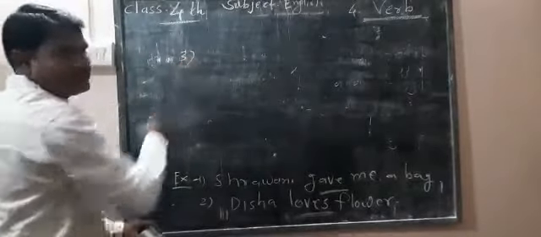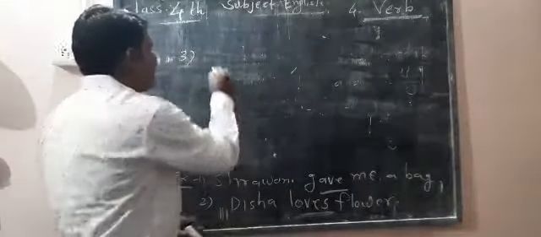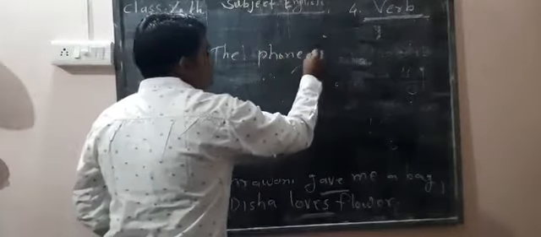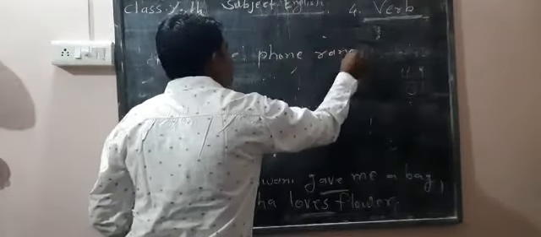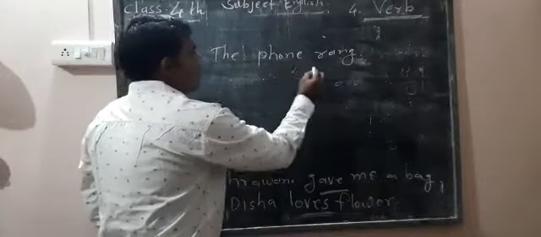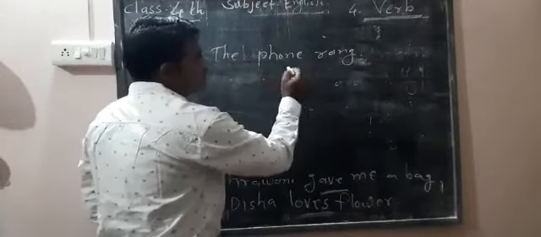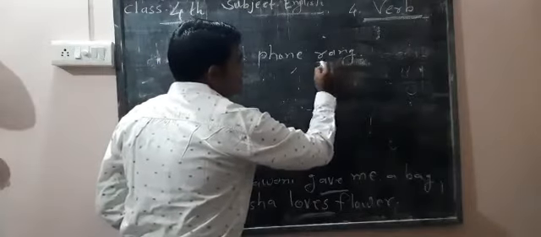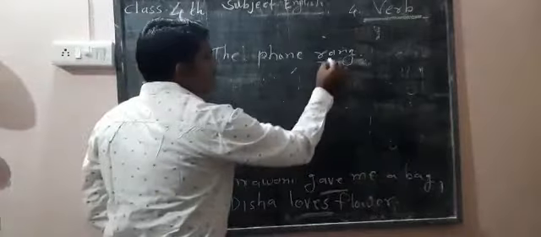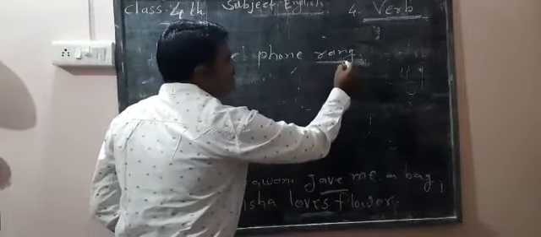Third example, the phone rang. In this sentence, the action of the phone is ringing, means rang. Rang, this is the action. So it is the verb. Action word is a verb.